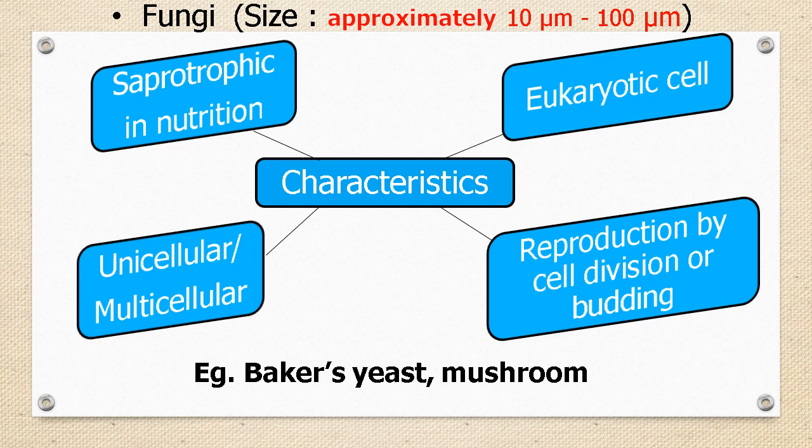These are found on decaying organic material and dead bodies of plants and animals, as you all know. These are eukaryotic organisms. They are saprotrophic, that is, they absorb their food from decaying organic matter. They reproduce by cell division or by budding.